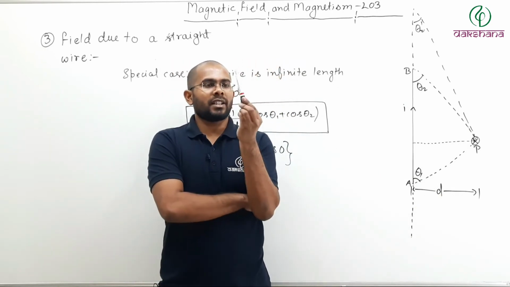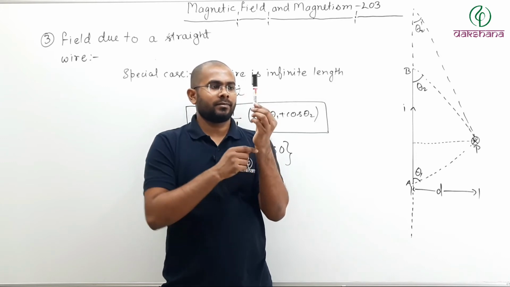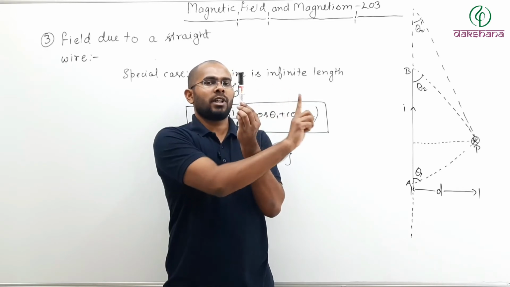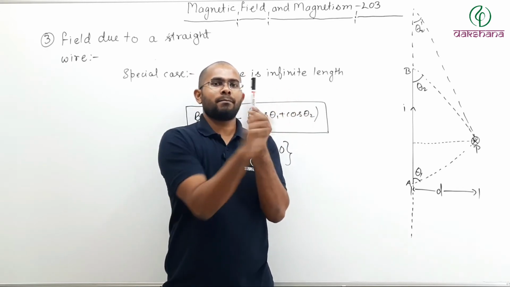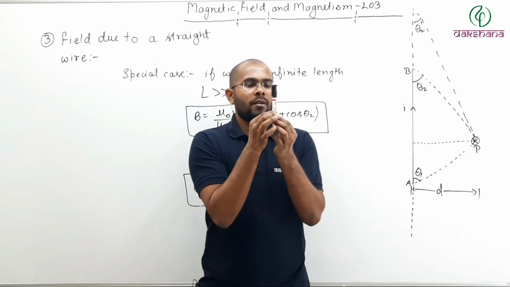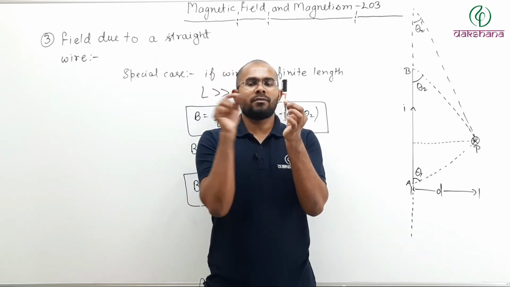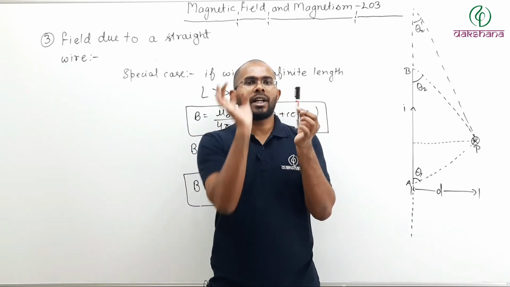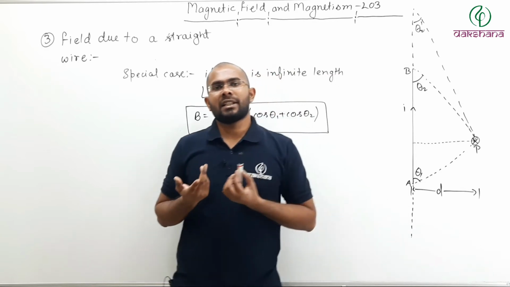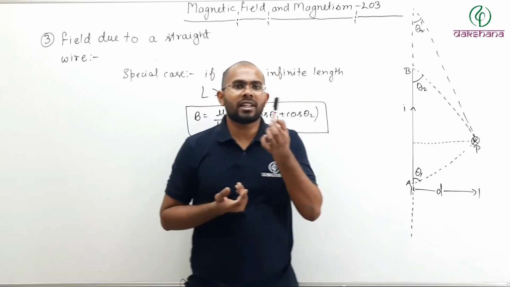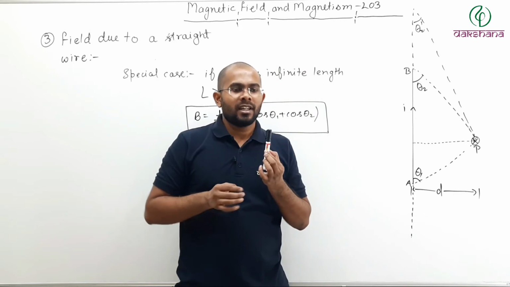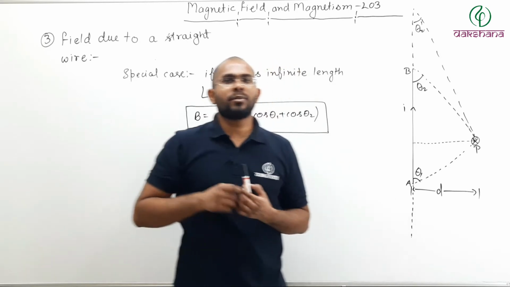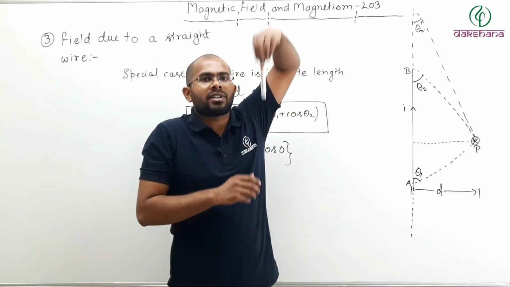So if this is my current carrying conductor, let's say in the upward direction, then at each equal distance, the magnetic field will be the same. It does not matter whether I go here or here or in any direction. If I go at a perpendicular distance d, then the magnetic field should be the same. So what does that mean? If I go anywhere and the magnetic field is the same, what should be the shape of the field lines around a straight wire?